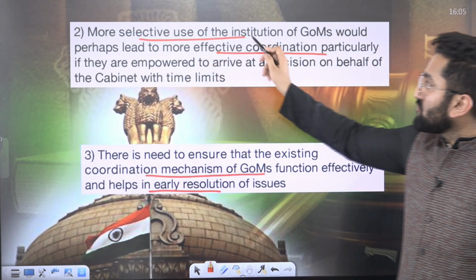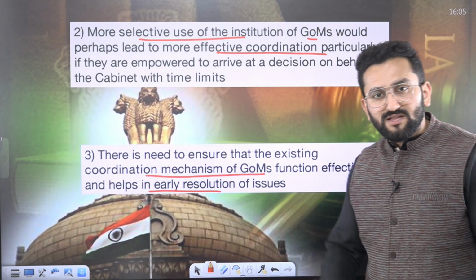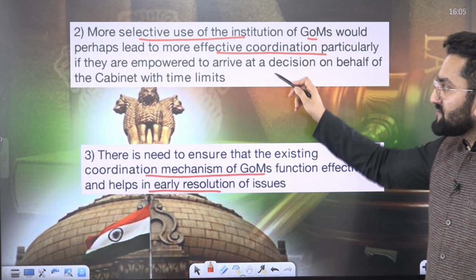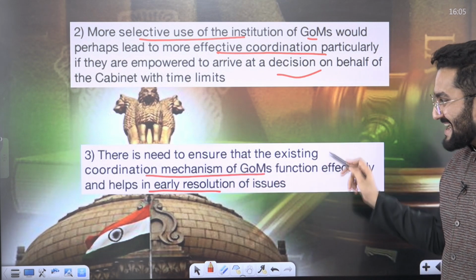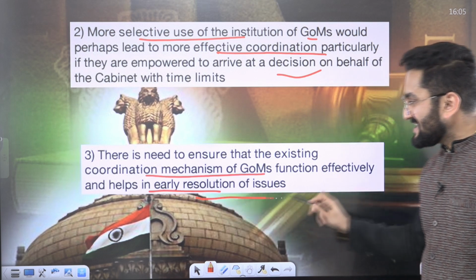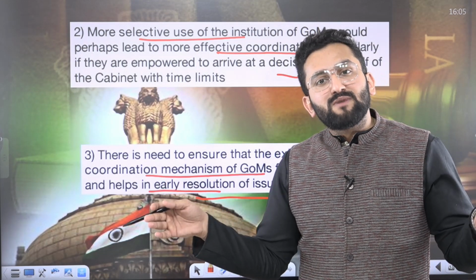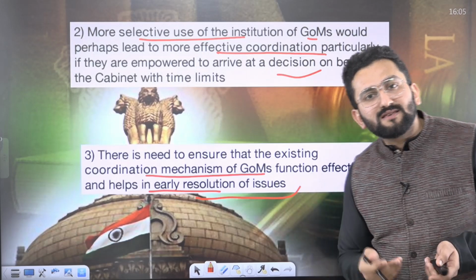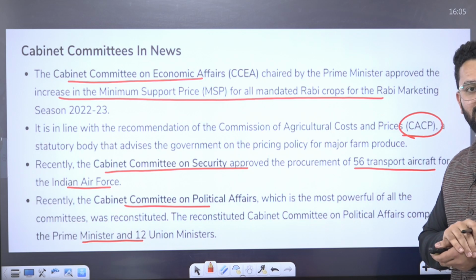Second is more selective use of institution of group of minister would perhaps lead to more effective coordination. Means this should be used in selective manner and coordination needs to be ensured, because ultimate objective is that decisions need to be taken swiftly. There is need to ensure that existing coordination mechanism of group of minister function effectively and help in early resolution of issues. Because cabinet is bigger, and within this cabinet, we have cabinet committees and group of ministers were made so that decisions can be taken at faster pace. So this needs to be ensured.